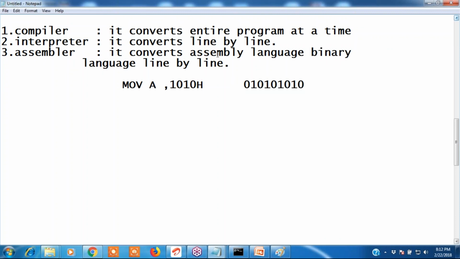Now tell me, in C program, what do we use, compiler or interpreter? Compiler. In Java, compiler as well as interpreter. Yes, we use compiler and interpreter. Now tell me which program has faster execution speed, C or Java?